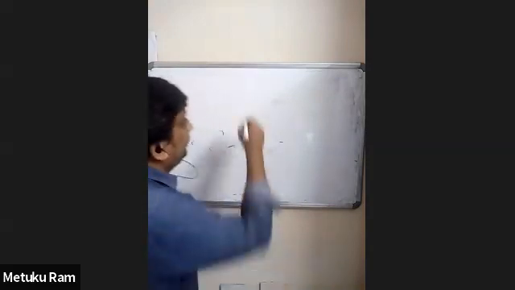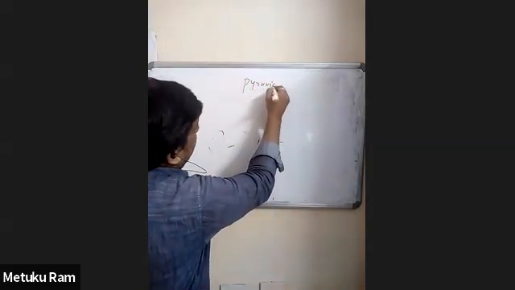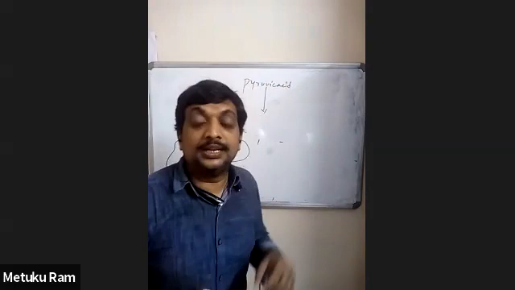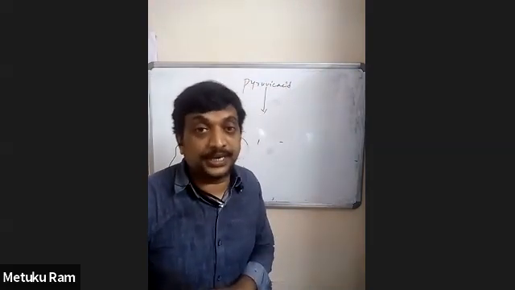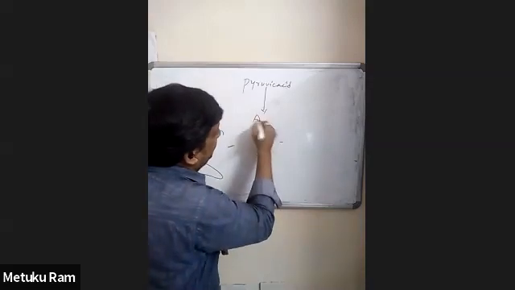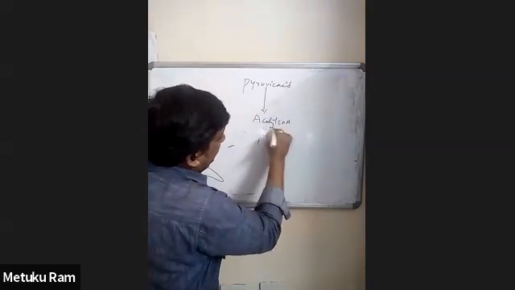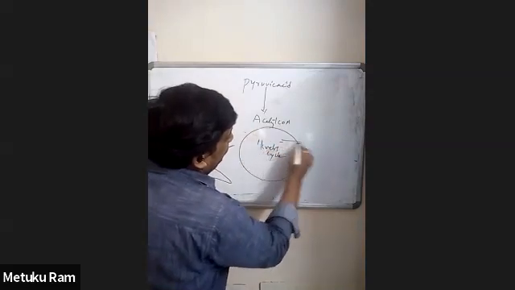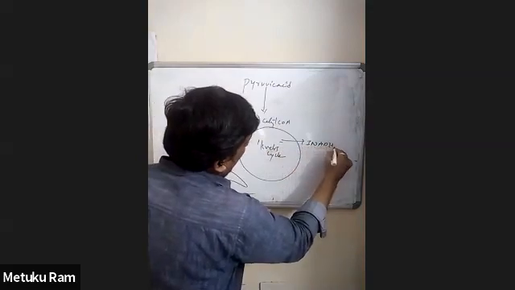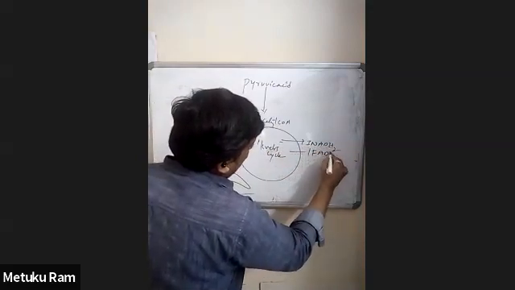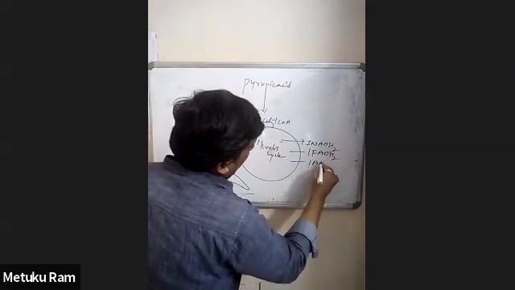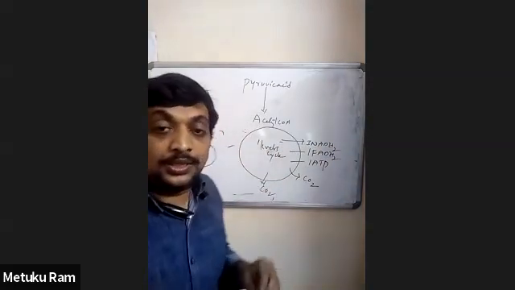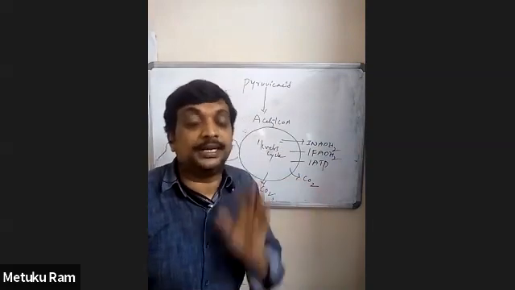For example, the pyruvic acid under the availability of oxygen, under aerobic condition, is converted into acetyl CoA, and it enters the pathway called the Krebs cycle, and again it forms 3 NADH2 and 1 FADH2, and 1 direct ATP is going to form in this reaction. So 2 carbon dioxide molecules are going to be released. Now this is under aerobic condition.